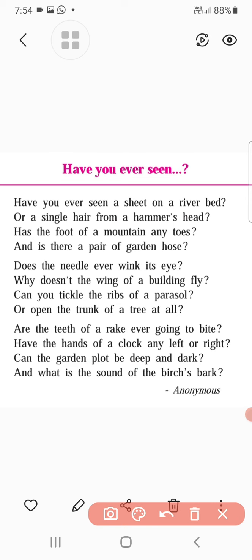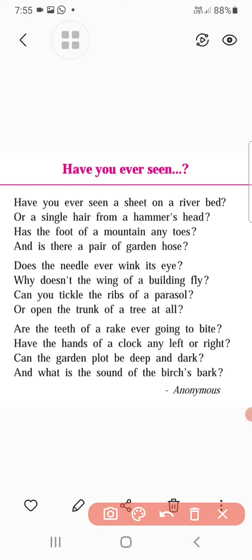Understand? Finally, in the last line here you can see now, he questions whether the bark of the birch tree. Now birch is one kind of tree, right? Bark means the outer skin of the tree. So look at now, finally he questions whether the bark of a birch tree can make a sound like the bark of a dog. Yes, the bark of the dog. What is the sound of the bark of the tree? Does it make the sound the dog used to make? In this way it is being given there.